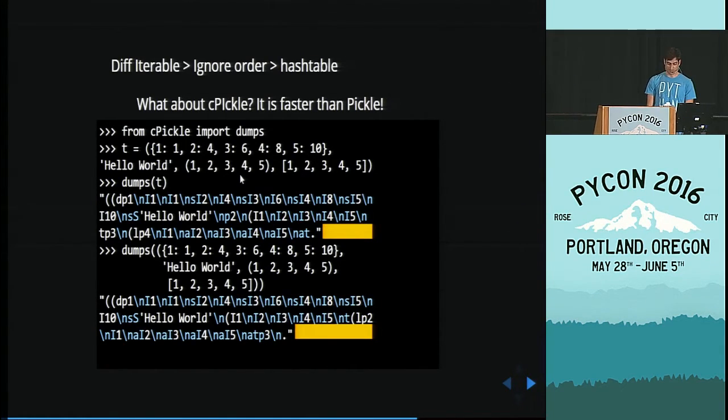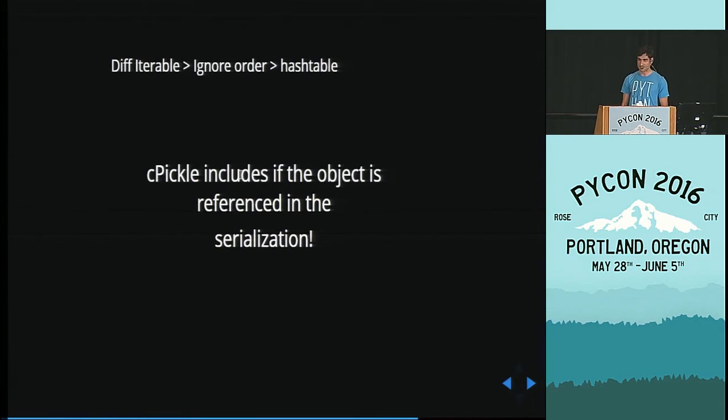Maybe there are some use cases where you want the serialization to be consistent. Cpickle does not give you that. And why? Because cpickle tries to optimize a lot for you. It keeps the references to the object. So if you have a number of the same object, it tries to optimize and make it shorter. It doesn't repeat. But in our case, it actually messes things up.